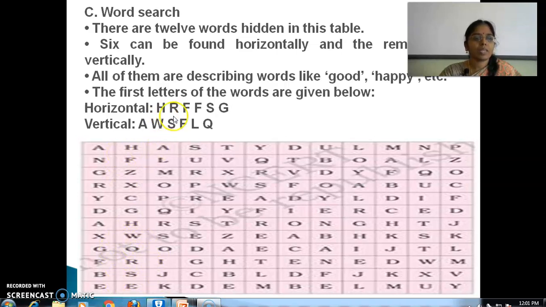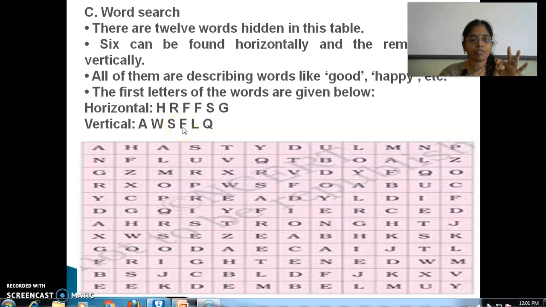First one angry, second one worse I found. Then S. Where is S, dear? Yes, here. S-O-I-J-K, no. S-U-R-P-R-I-S-E, surprise. Fantastic. Good. 3 words we found.